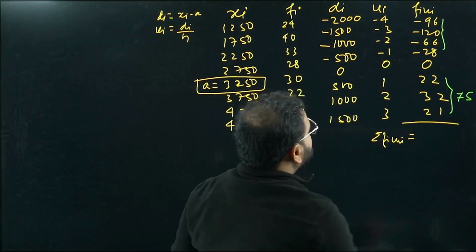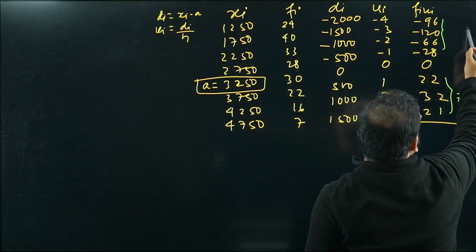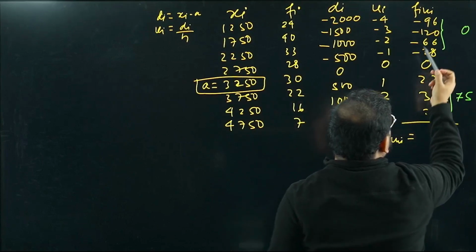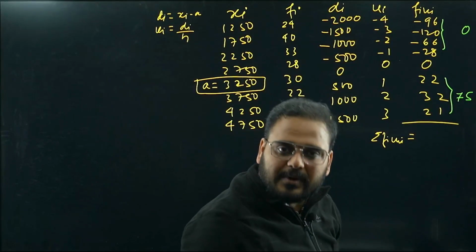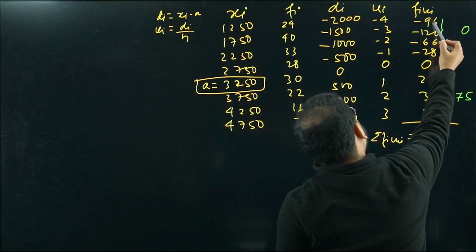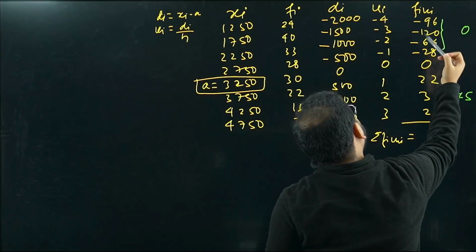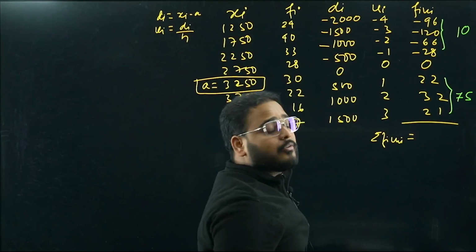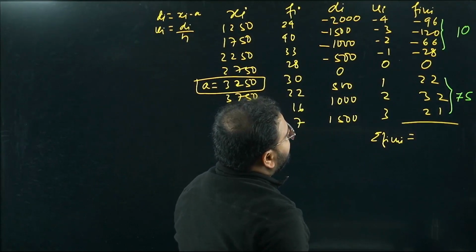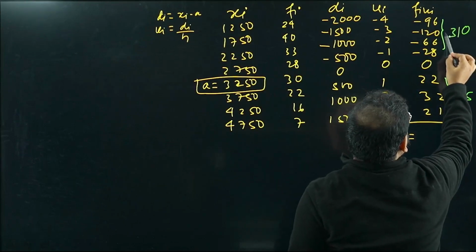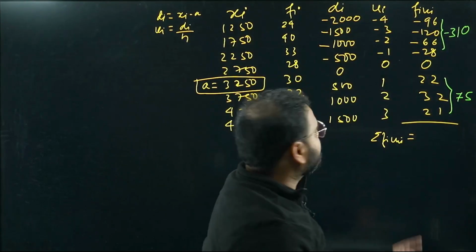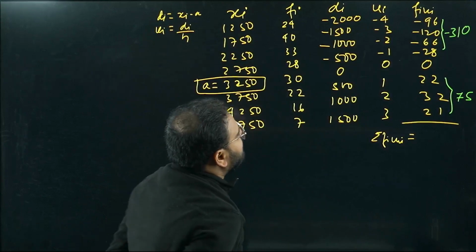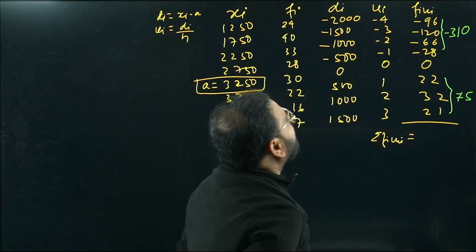We're getting this, bacha: 6 plus 6 is 12 plus 8 is 20. So carry is 2, and 9 plus 2 is 11 plus 2 is 13. 6 plus 6 is 12 plus 8 is 20, carry is 2. 9 plus 2, 11 plus 2, 13 plus 6 is 19 plus 2 is 21, carry is again 2 plus 1 is 3. I'll again add this to have clarity. 6 plus 6 is 12 plus 8 is 20, carry is 2, 9 plus 2 is 11 plus 2 is 13 plus 8 is 21.